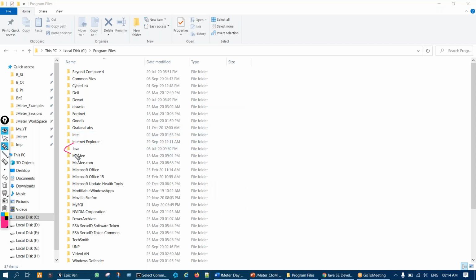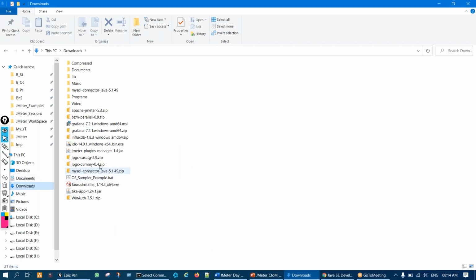Here, after the installation is finished, in C, in program files, this is the Java folder. This was the same path shown when we were installing it. Just remember the path where it is installing.